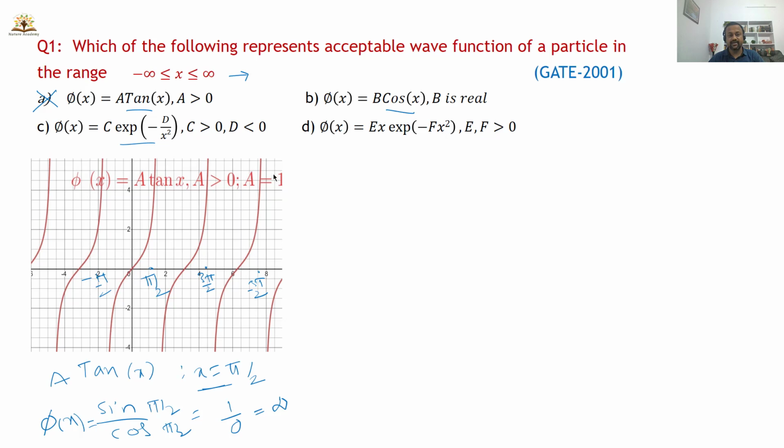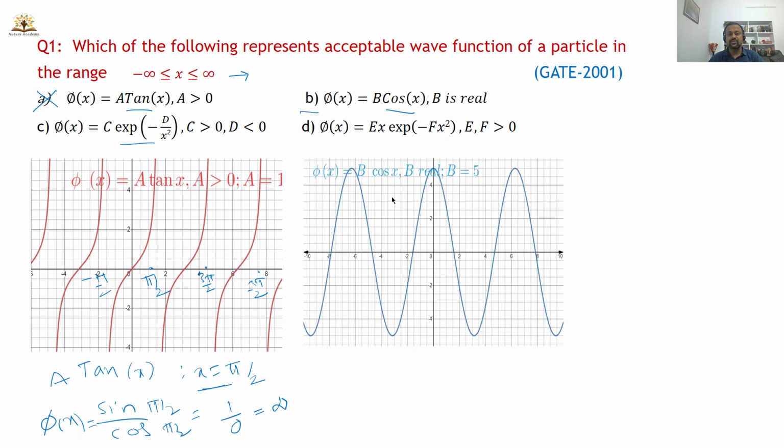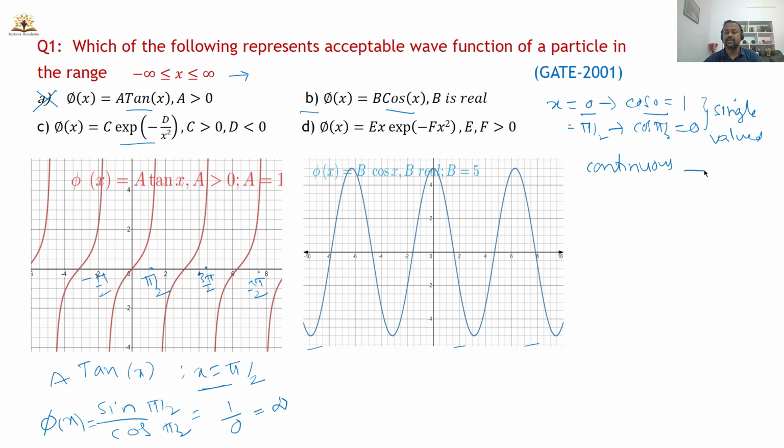Let's go to the second option, cos x. This is the behavior of cos x, this is the plot for cos x. Cos x is finite. How can you say it is a finite value? If x is equal to 0, what is the value of cos 0? 1. If x is equal to pi by 2, what is the value of cos pi by 2? 0, right? And it is continuous also. Cos is continuous, you can see from the graph. So this wave function is a continuous wave function. It is single valued. For every x we are getting one value. So the given cos function is single valued and it is continuous.